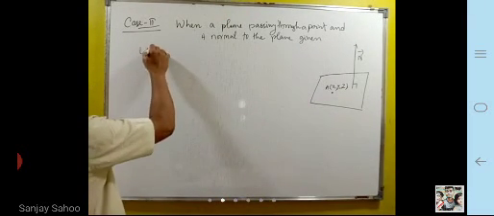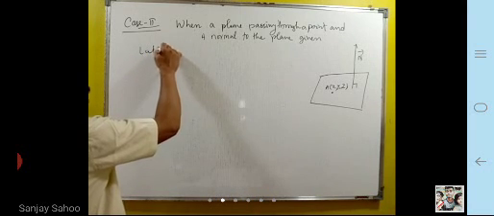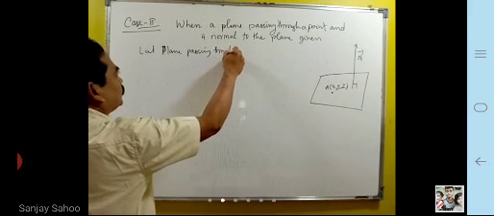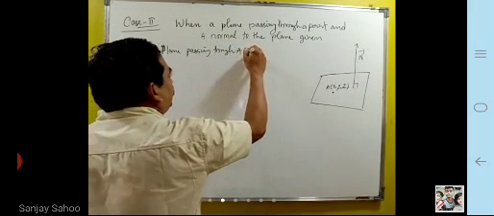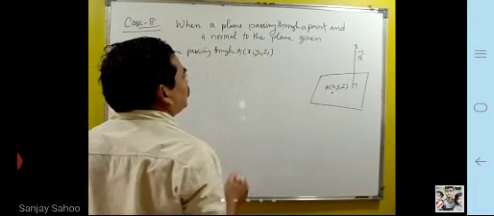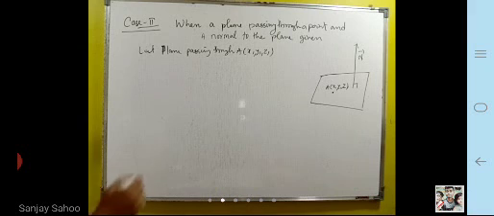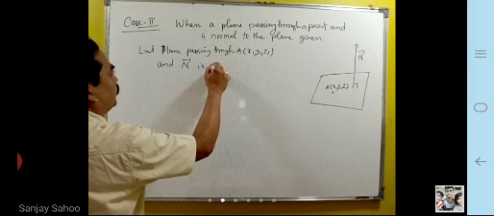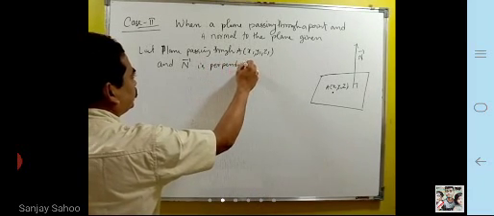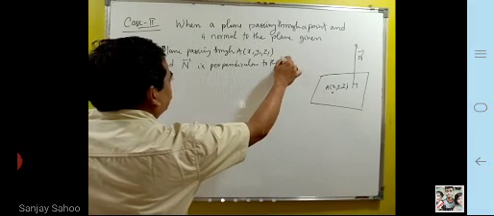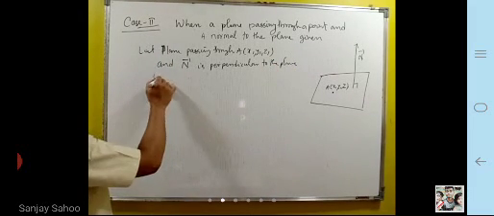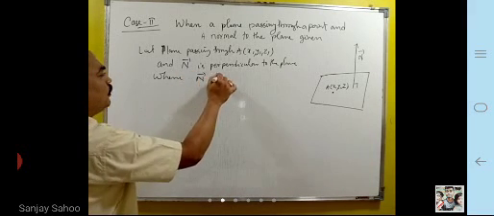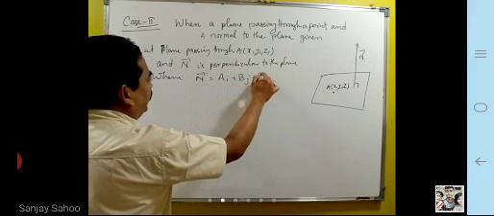Let the plane pass through A, x1, y1, z1, and N be perpendicular to the plane, where N is equal to a i plus b j plus c k.